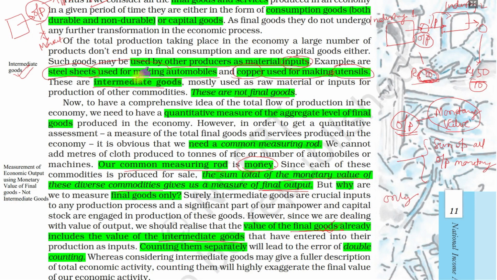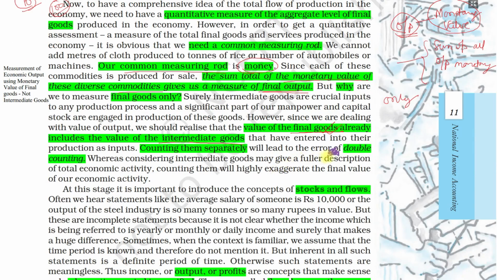It's like steel seats. If the steel seats we calculated, okay, this monetary value rupees 10 is steel seats, here we calculated. Automobile is rupees 100. So if we use this calculation, then this 10 rupees is counted twice here also, and this 100 rupees also contains 10 rupees of steel seats. That's why we don't include intermediate goods. It leads to error of double counting.